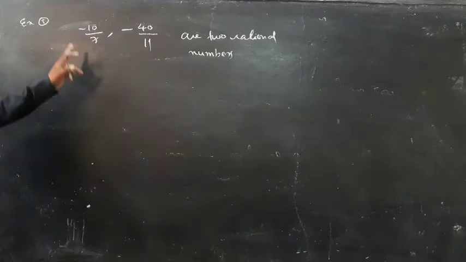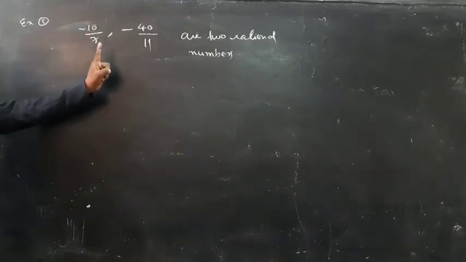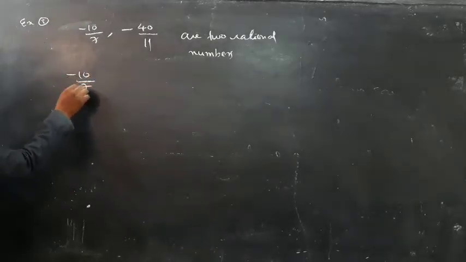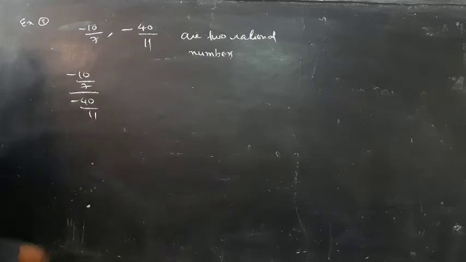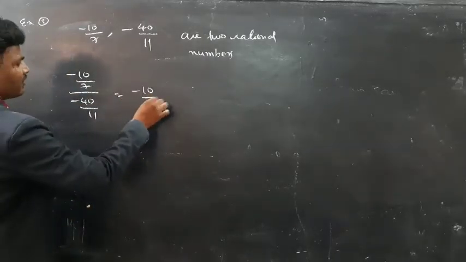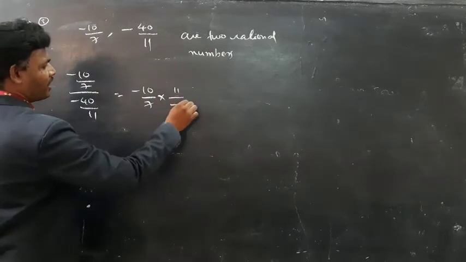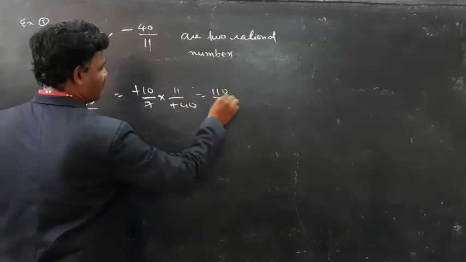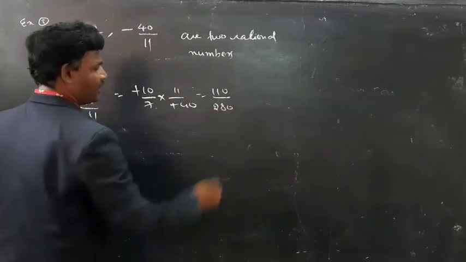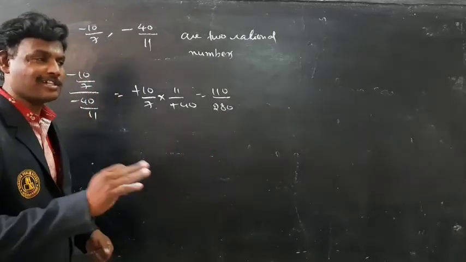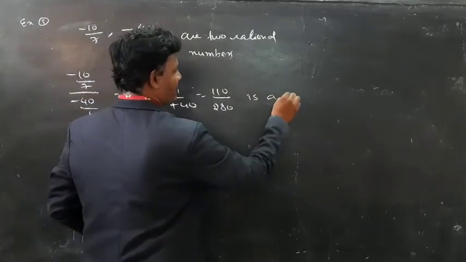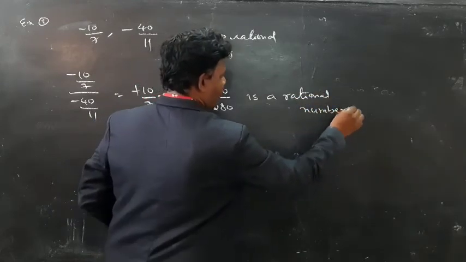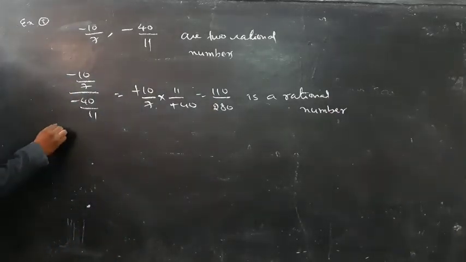See here, minus 10 by 7, minus 40 by 11 are two rational numbers. Now I need minus 10 by 7 divided by minus 40 by 11. So it is minus 10 by 7 into 11 by minus 40. Minus minus gets cancelled. 10 11s are 110, by 7 4s are 28, 280. So 110 by 280 is also a rational number.